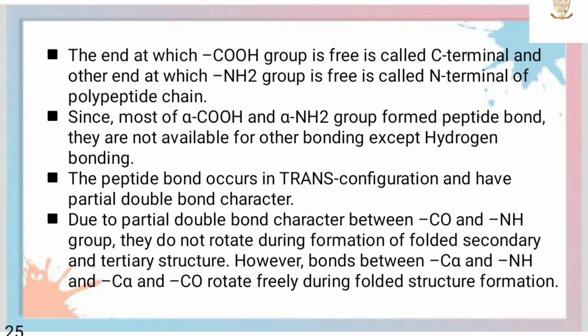The peptide bond occurs in trans configuration and has a partial double bond character. Due to the partial double bond character between the carboxyl and amino group, they do not rotate during the formation of folded secondary and tertiary structure.